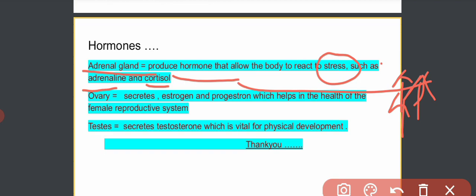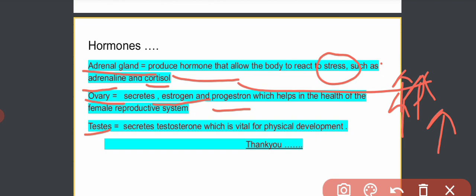Now the next one is the ovary and testis. The ovary is a female reproductive organ, and it secretes estrogen and progesterone, which help in the health of the female reproductive system. Some hormones are secreted at a particular age. They are not secreted always, but at a particular time.